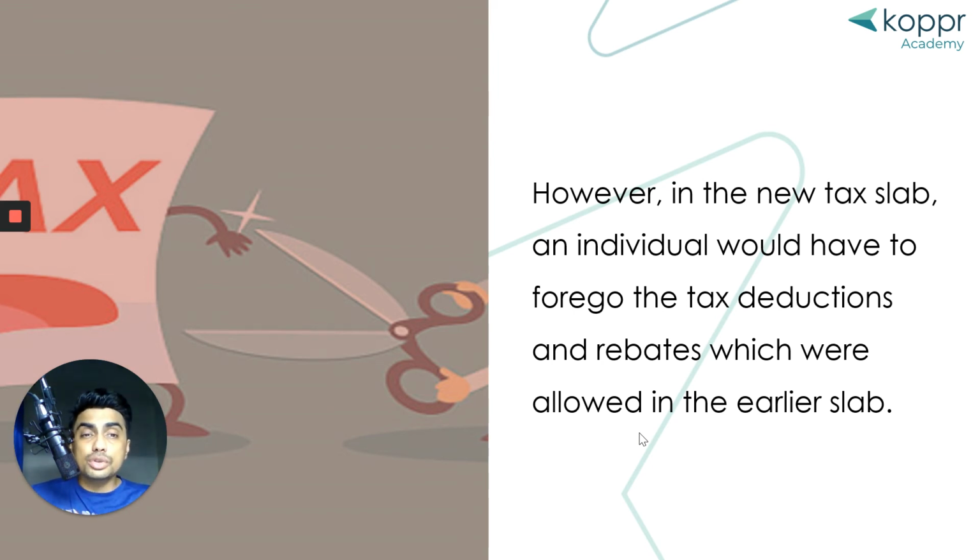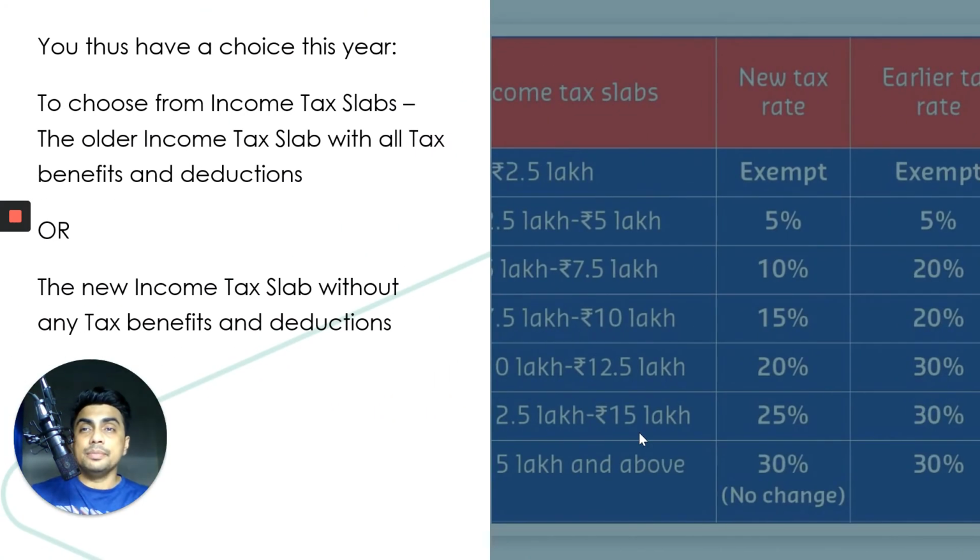All of those deductions are no longer valid with the new tax slab. Those were all applicable in the old tax slab. So you have a choice this year whether you want to choose the old tax slab or the new tax slab. The new tax slab has no deductions. The old tax slab comes with the tax benefits and the deductions.